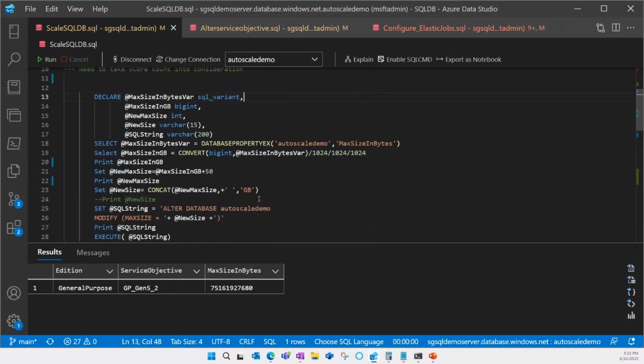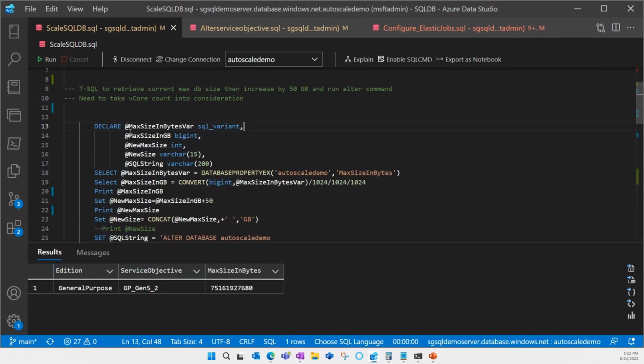So all I'm going to do here is declare some variables. I'm going to capture the size that I want using that DATABASEPROPERTYEX function. I'm going to add my current size with 50 gigs to make it the new max size. And then I'm going to dynamically create an ALTER DATABASE statement that simply modifies the max size value. So if I take all of this and give it a run,